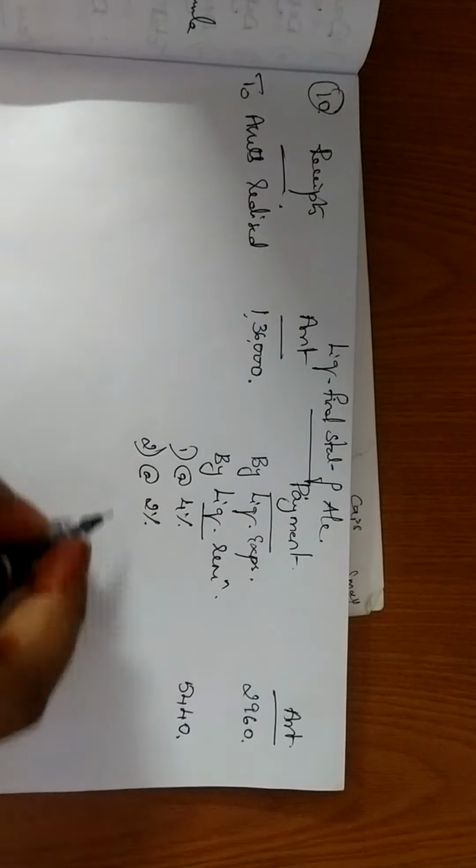If you don't have, then we write this as a balancing figure. How do you check? Receipts minus payment. Same thing, 1,36,000 minus 2,960 minus 5,440 minus 400 minus 2,400. You have 1,24,800. So I have enough balance. So I am writing 17,600 for unsecured creditors.